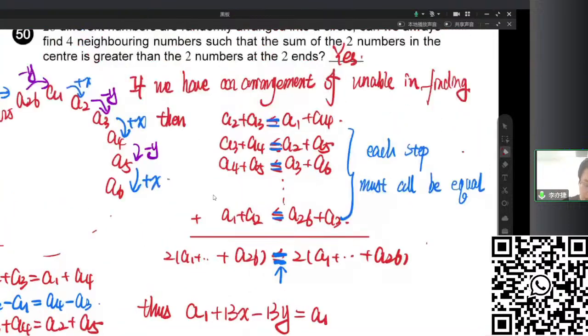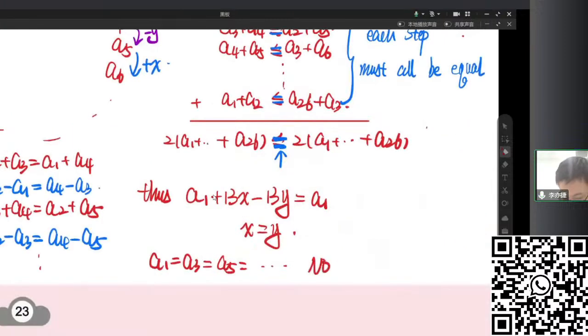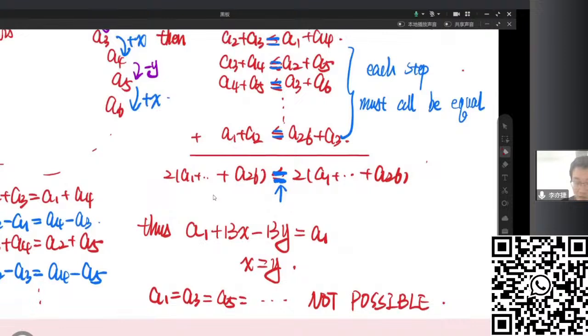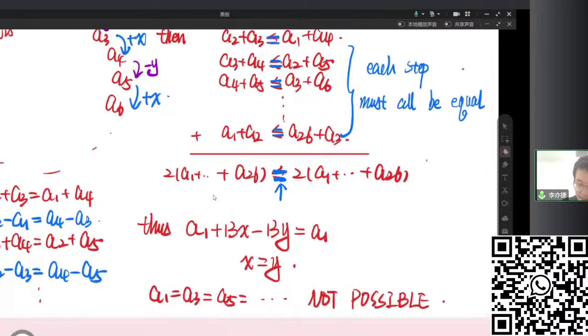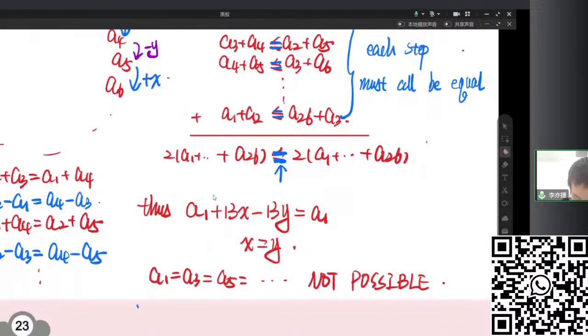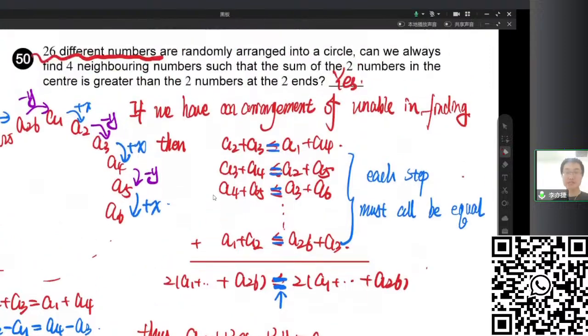However, we should have 26 different numbers here, which means this is not possible. So we assume there is an arrangement here, then we prove this is not possible. So there is no such arrangement, which means there must be a way to find it. Because there is no arrangement that we cannot find, for all conditions we must be able to find. So this is where this yes comes from.